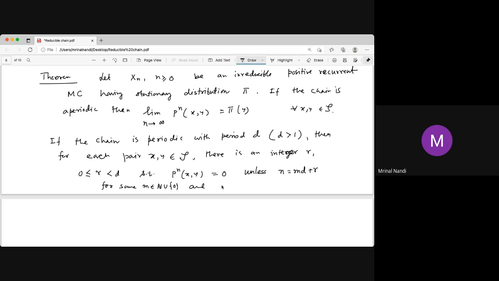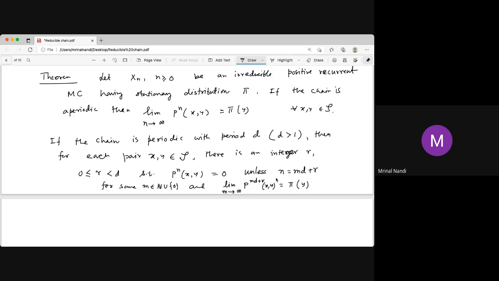And in that case, does it converge to pi y? No, that is not true. It cannot go to pi y. But what is true is that as m tends to infinity, P^(md+r) from x to y, not any n, since it is 0 other than for the special r, does not just converge to pi of y.